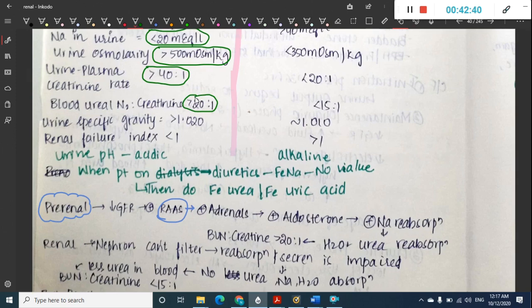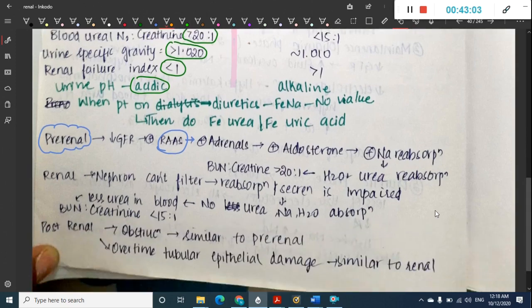Then urine specific gravity is more than 1 because it is hyperosmolar. There is increased osmolarity, and even the renal failure index is less than 1, and urinary pH here is acidic. Okay, so these are the different things which you see in pre-renal type of acute kidney injury. Then we will have to see how renal type of acute kidney injury presents. So in renal type of acute kidney injury, the problem is in the kidney.